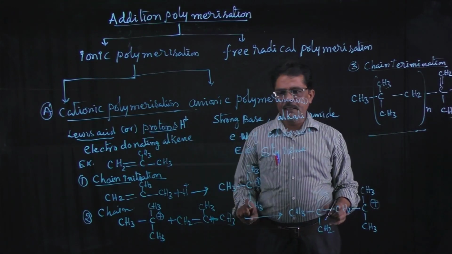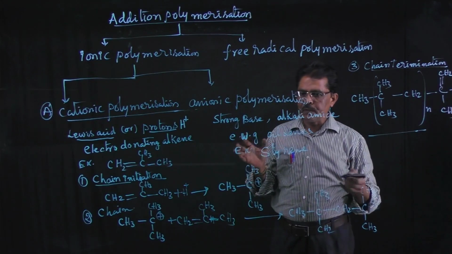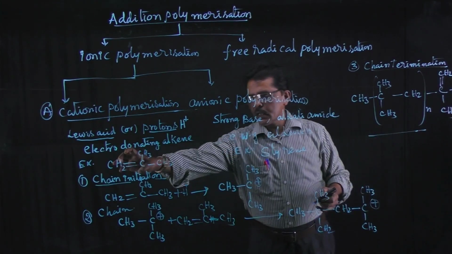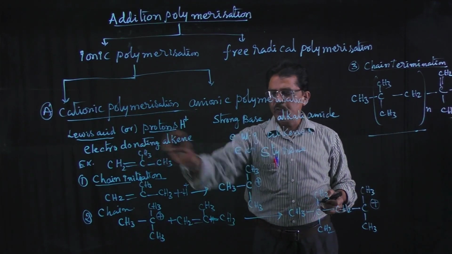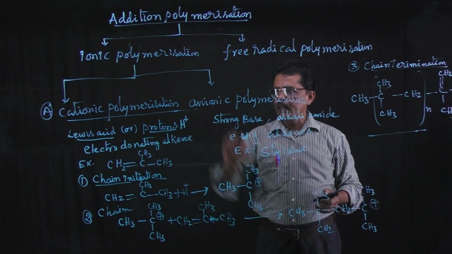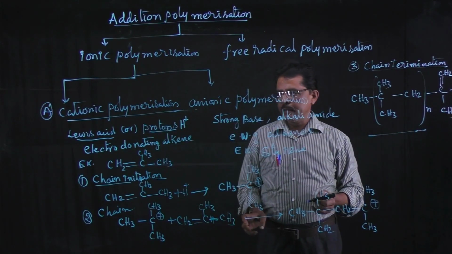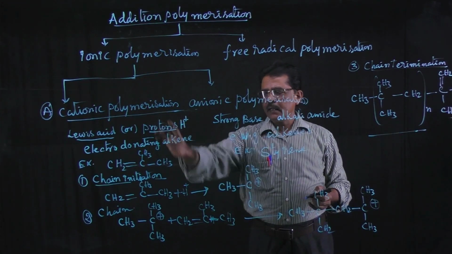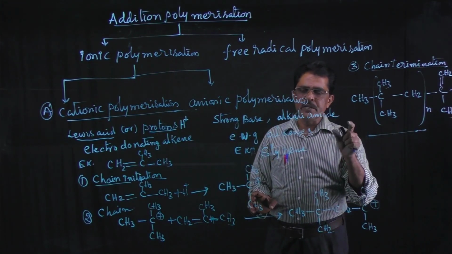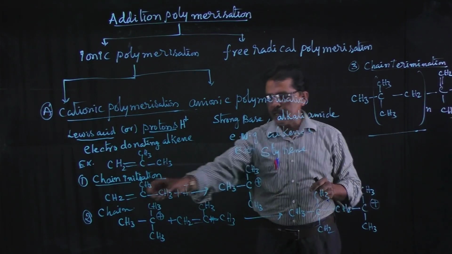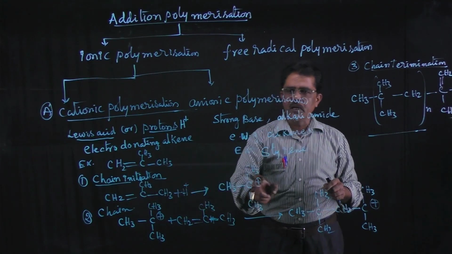This is the cationic polymerization reaction. Which type of alkenes show it? Alkenes containing electron donating groups show cationic polymerization in the presence of Lewis acid or proton. Right? Understand? This cationic polymerization takes place in three steps. First is chain initiation. In the chain initiation step, alkene reacts with proton to form a carbocation.